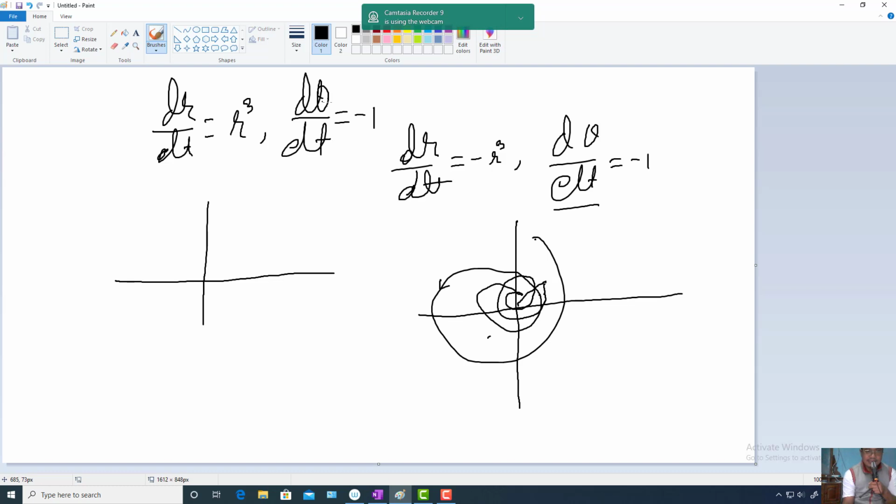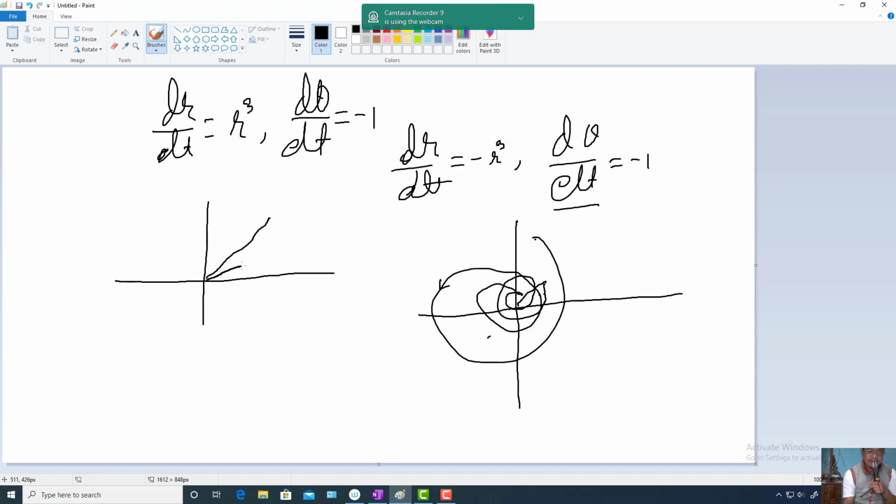That means when t increases, theta is decreasing. But r is always positive, so r is increasing. This much is your angle theta.